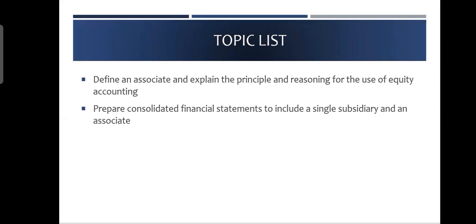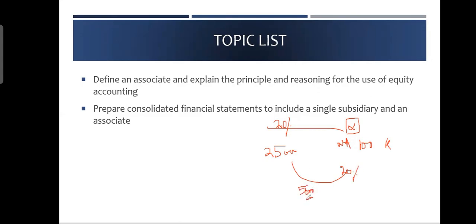What do I mean? Let's suppose there is a company called Gamma, and Gamma's own net assets, or Gamma's value, whatever it is, is 100K. You purchased only 20% of Gamma. So for 20%, logically, you should be paying only 20,000, but you paid 25,000. So you paid 25,000 to acquire 20% of 100,000. It looks like you are paying 5,000 more. Now, if it had been a subsidiary, this 5,000 you would consider as goodwill and show it separately. But in case of an associate, you do not show it as goodwill.